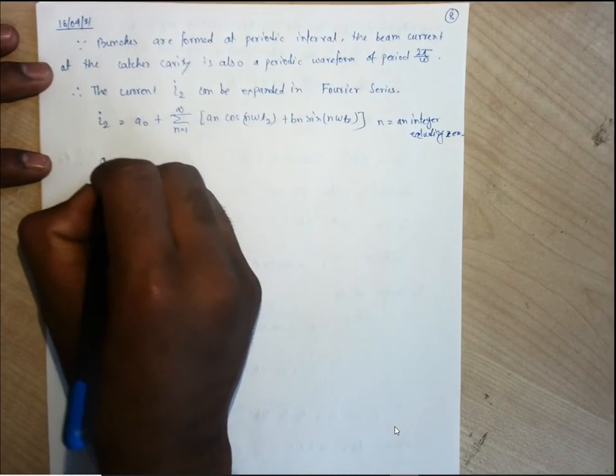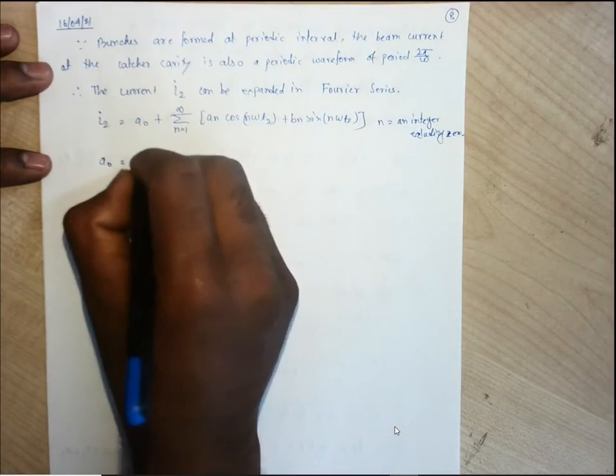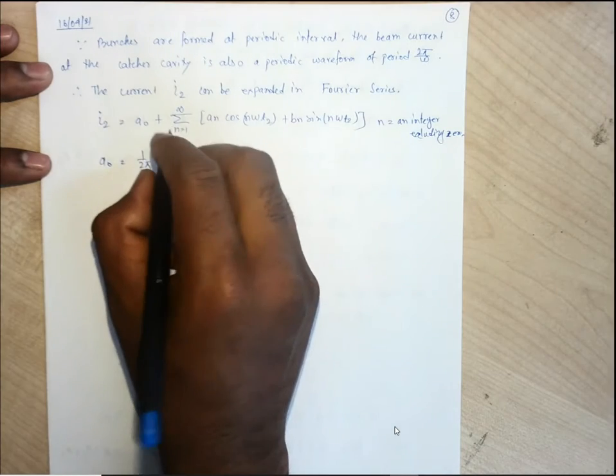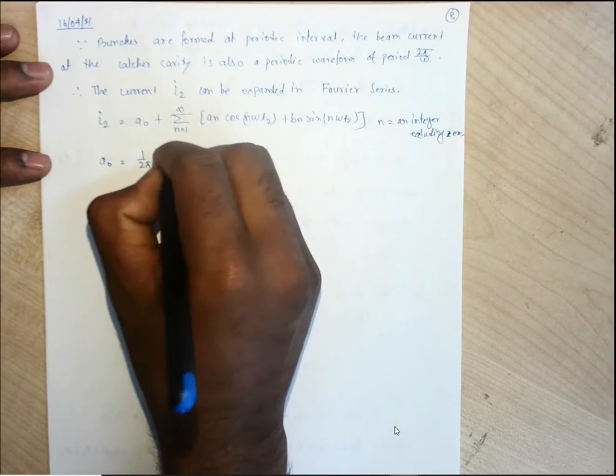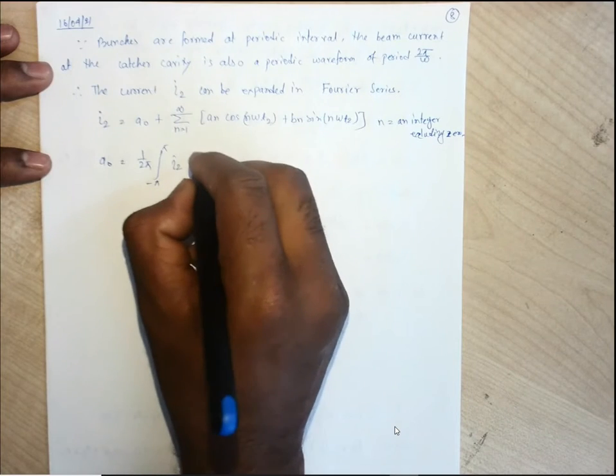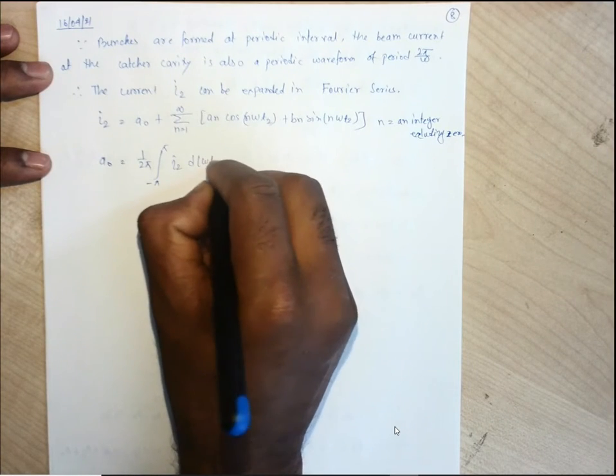So what is this A naught? A naught is the DC component, 1 by 2π integral from minus π to π of I2 d omega t2.